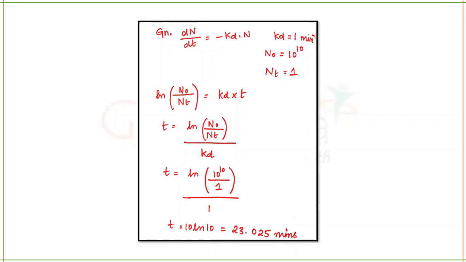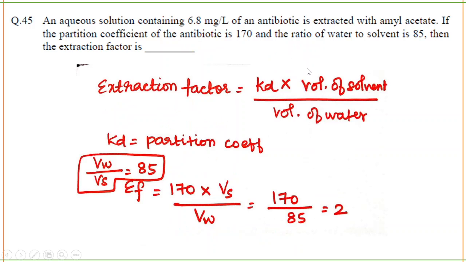Next question. An aqueous solution containing 6.8 mg per liter of an antibiotic is extracted with amyl acetate. If the partition coefficient of the antibiotic is 170 and the ratio of water to solvent is 85, then the extraction factor is, simple formula you should know, extraction factor is equal to Kd, that is the partition coefficient, which is 170, into volume of solvent by volume of water.